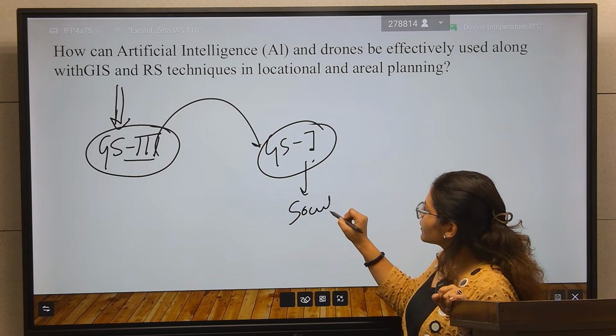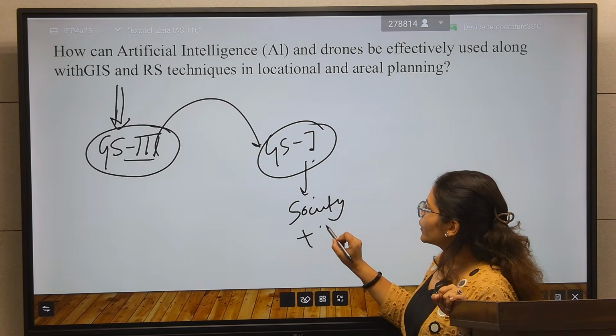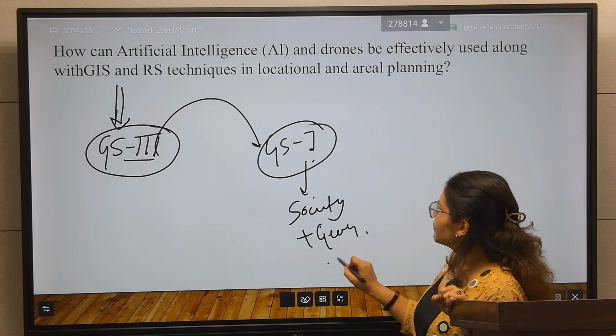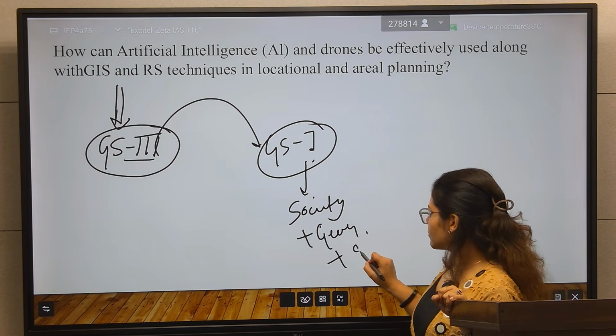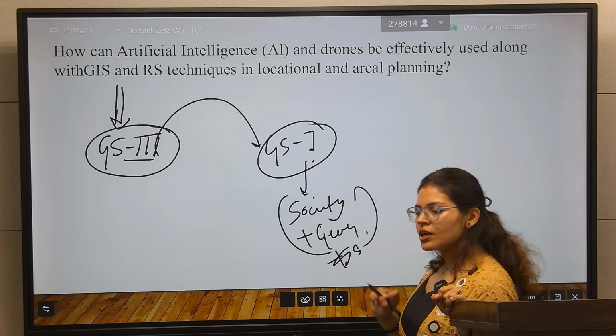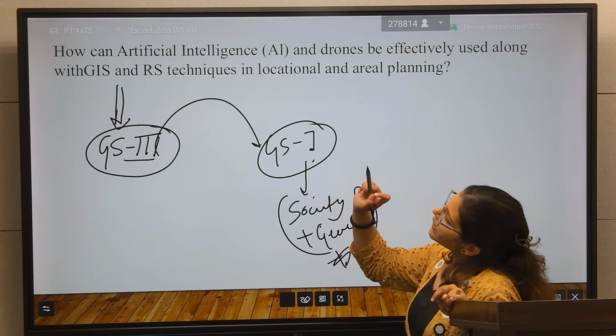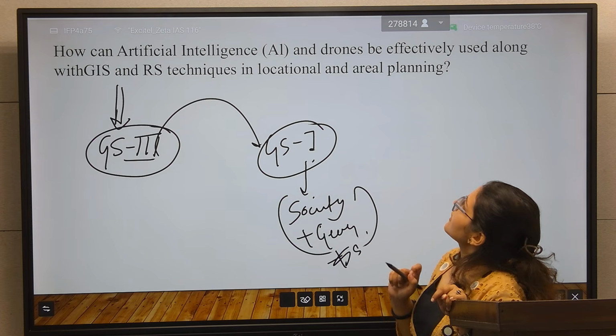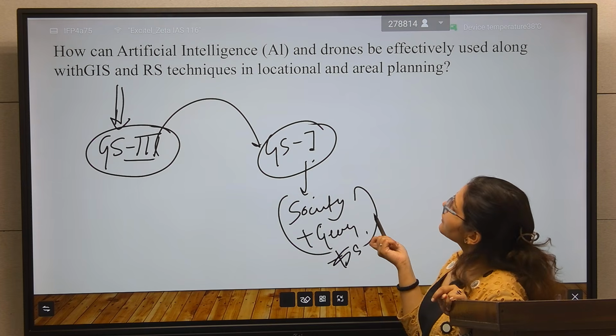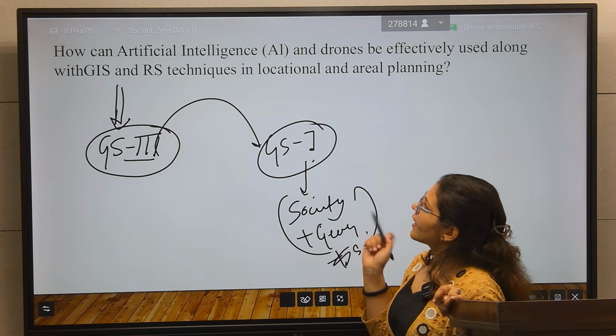So here you will think about the society point, and you will think about the geographical angle. These two are more than enough in this question.